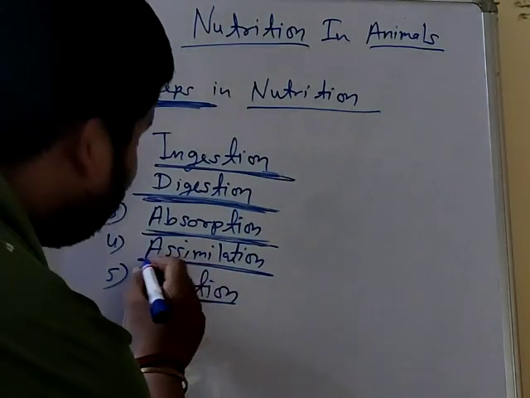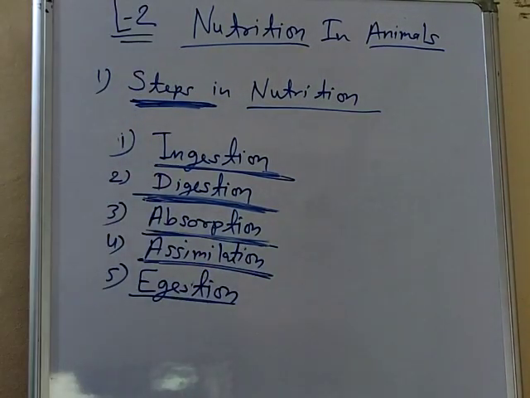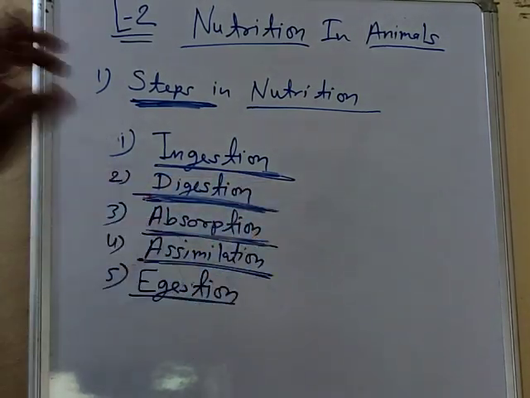Next one is assimilation. What is assimilation? It is the process of using absorbed food molecules for producing energy and growth. I am repeating again. First step is ingestion, means just intake the food, then break down or digest the food.